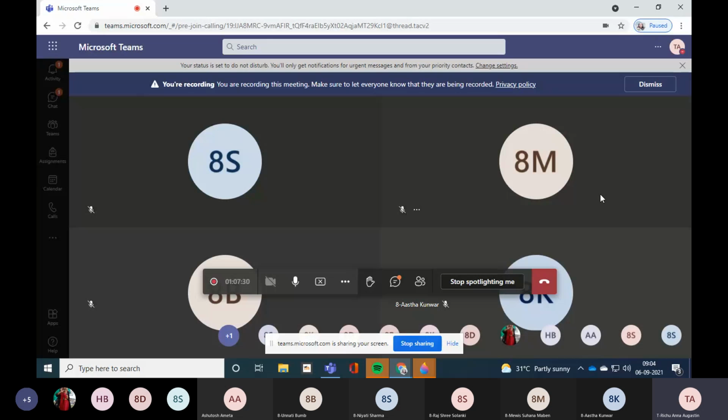But usually 9 is the count. So in 9 months, this embryo will grow and grow further, and after that 9th month, it has formed a baby. A baby is formed, and then the baby comes out, right?